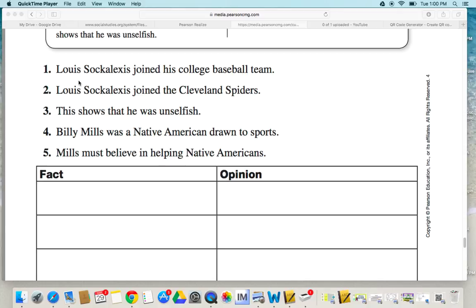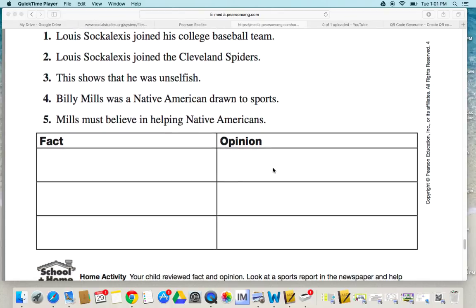So I say, joined his college baseball team. Well, that's a fact from the story, so I'll write it here on the fact side. He joined the Cleveland Spiders. Well, that's a fact, so I'll write it here on the fact side. And you'll do this all the way through number 5. 1 box will be left over. Yes, you have to write the entire sentence inside the box.